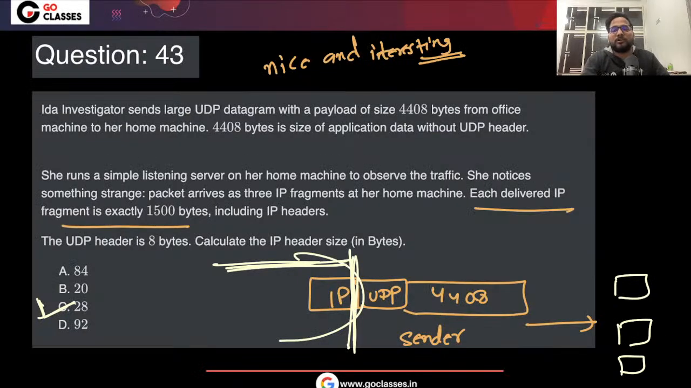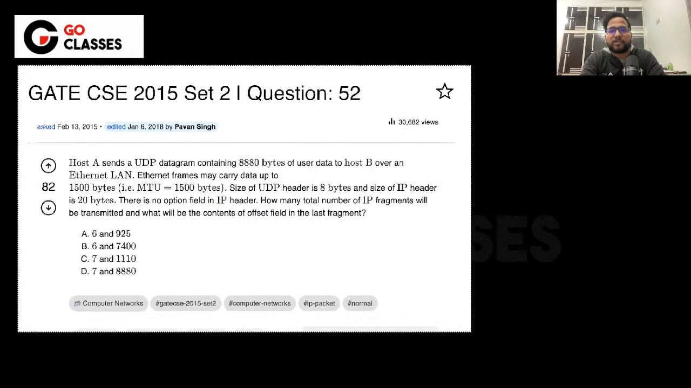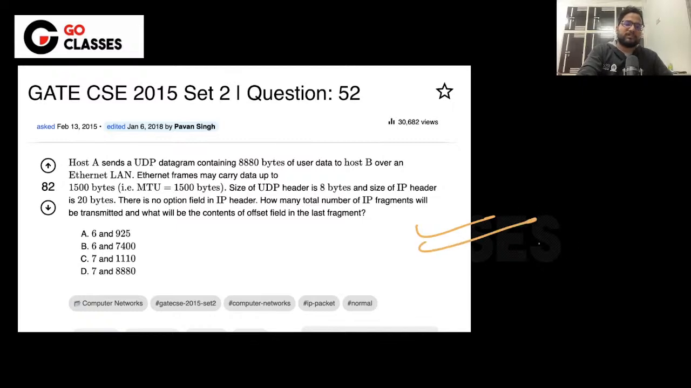By the way, there has been a GATE question which they have asked, which was using the same concept, where we have to be careful about the UDP. Let me just tell you that GATE question also. If you solve this GATE question, then you will realize that this question and that question are somewhat similar.